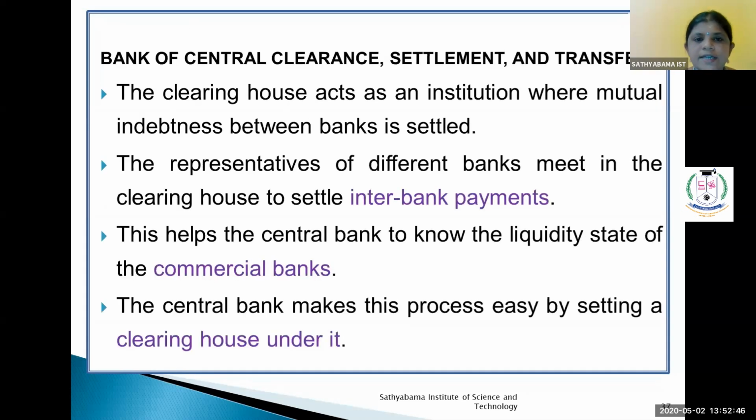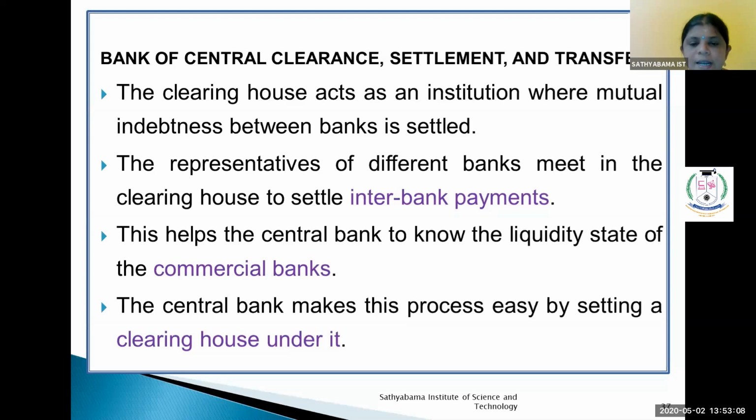A bank of central clearance, settlement, and transfer of funds. It also acts as a clearing house institution, and the mutual indebtedness between banks is settled. The representatives of different banks meet in a clearing house to settle interbank payments.